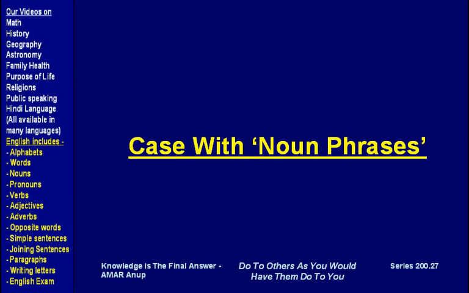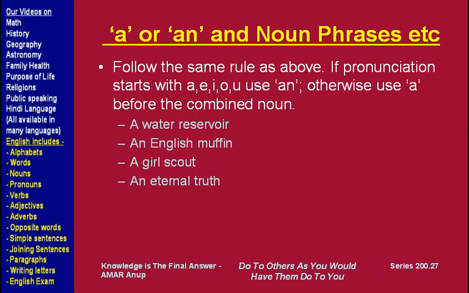Now let's see how to use a and an with noun phrases. First of all, what is a noun phrase? A noun phrase is where one noun is added to the other noun to give more information on that other noun.